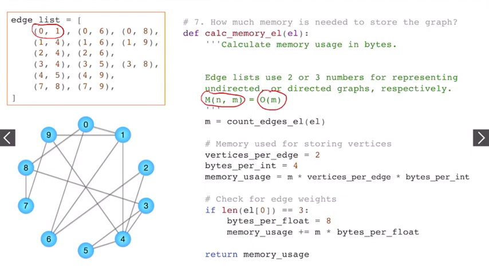So let's say m is my count of edges, and let's say I have 2 vertices per edge, and let's say that each one of those is represented by an integer, so that would be 4 bytes per integer. My memory usage will be m times the amount of space it takes to store each edge, so that's 2 vertices. And then if I have edge weights, I can also add on a floating point number, and we'll just say 8 bytes for that.